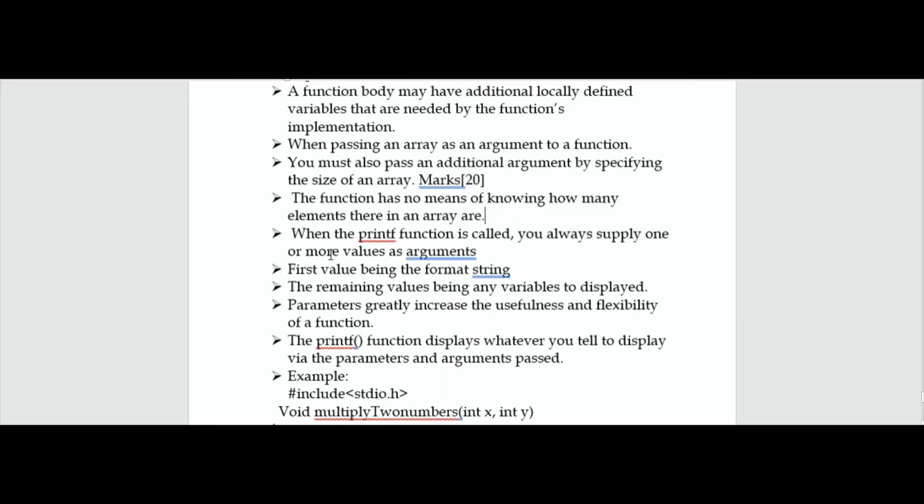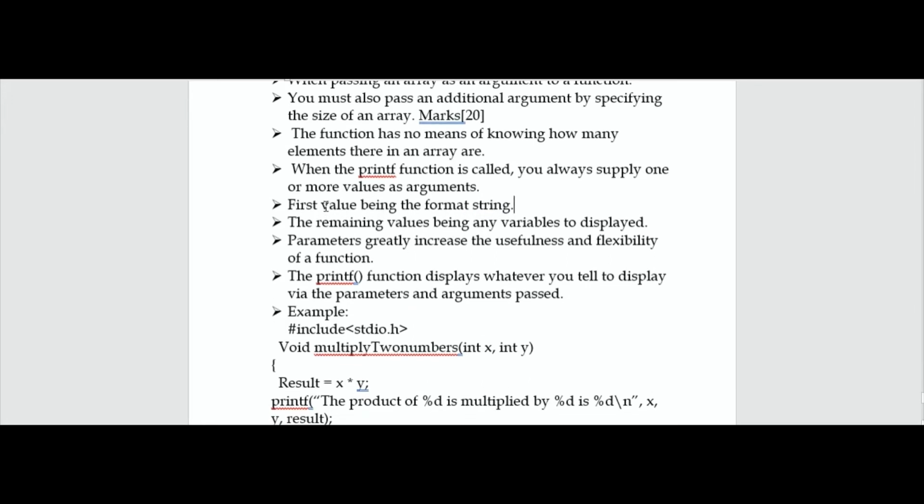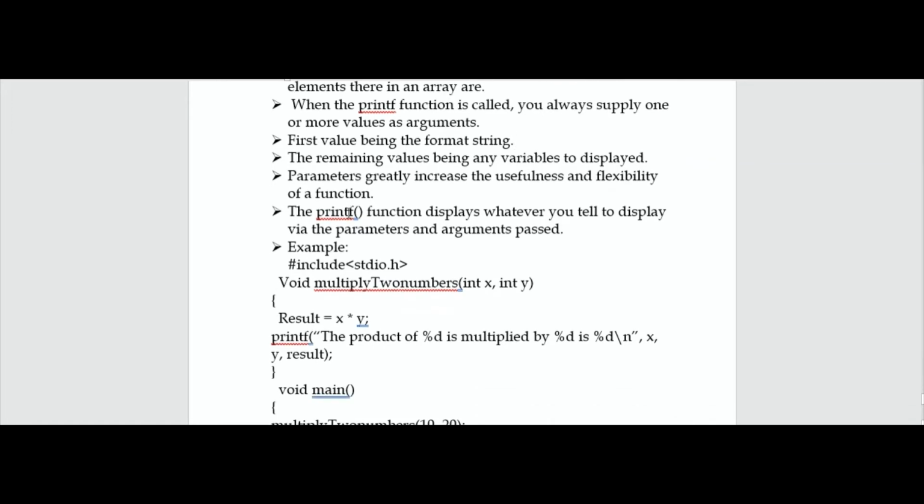So when the printf function is called, you always supply one or more values as arguments. The first value must be a format string, and the remaining values can be any variables to be displayed. It is a condition that the first value must be a format string and the remaining values can be of any variable.